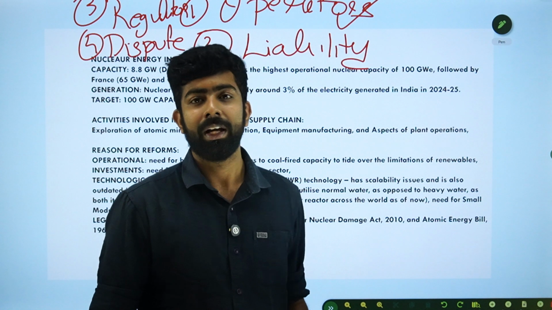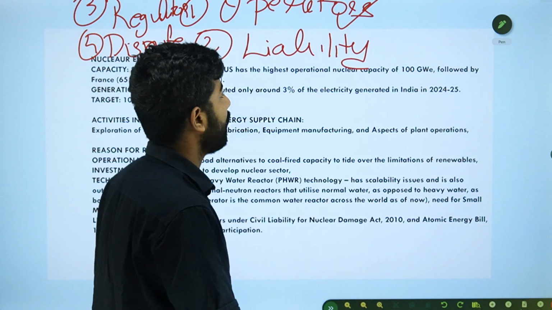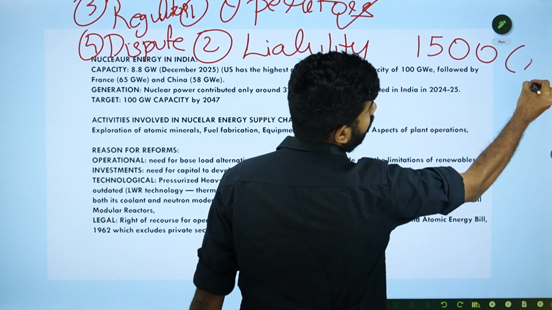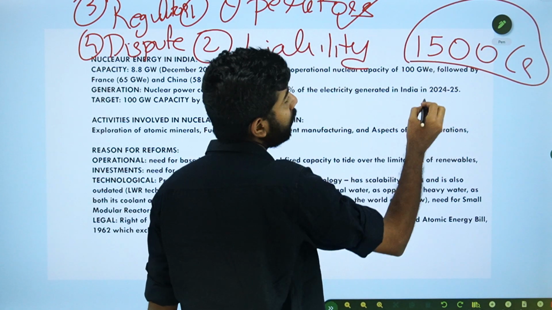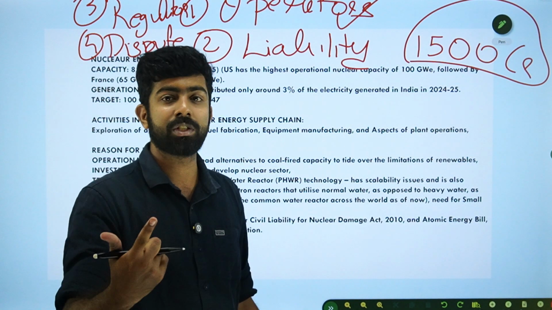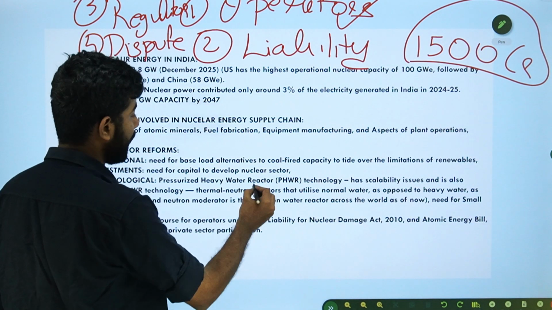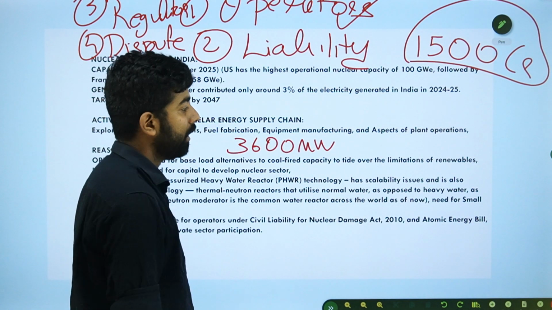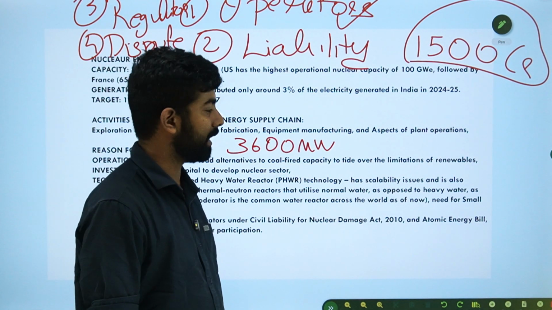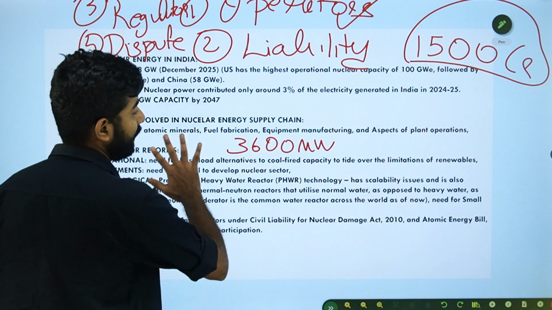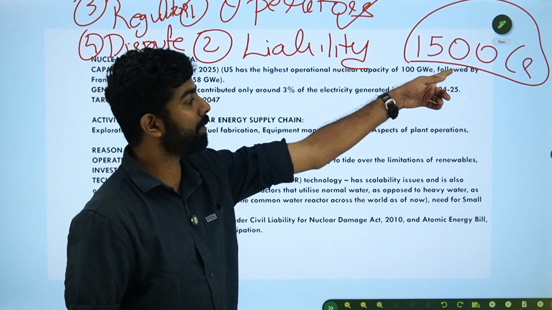Under the earlier regime, I had to pay 1,500 crore. This is for large nuclear power plants, which are those with capacity greater than 3,600 megawatts, or 3.6 gigawatts. We don't need to go into that much technical detail, but just remember 1,500 crore.